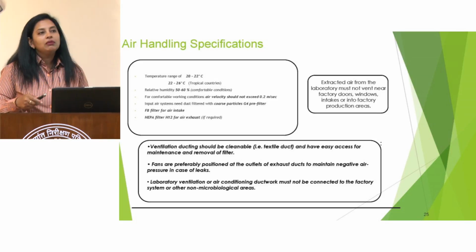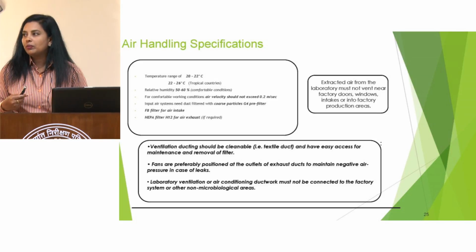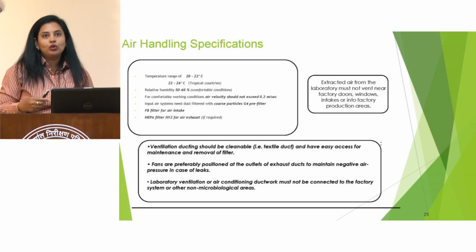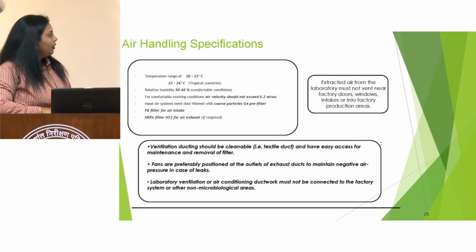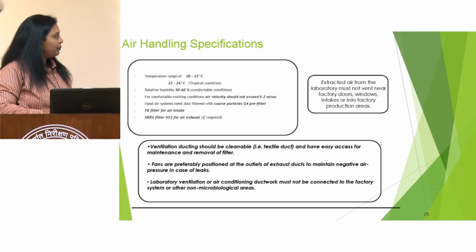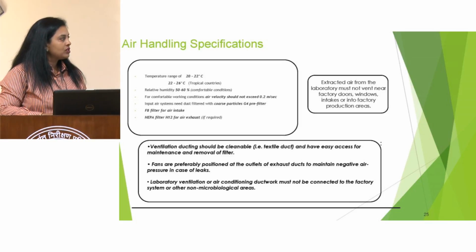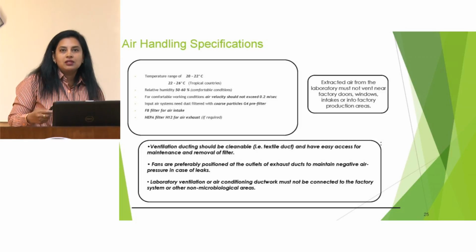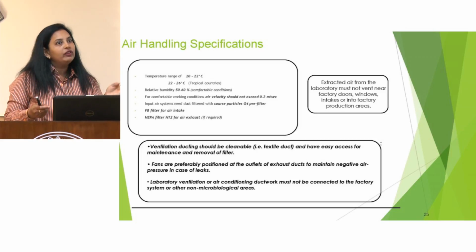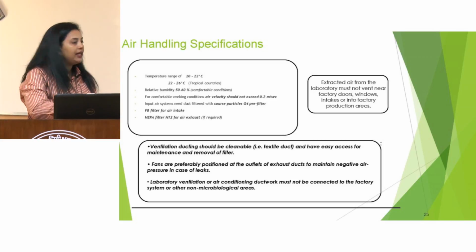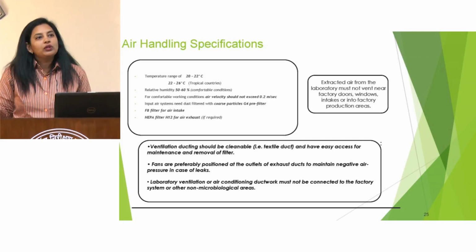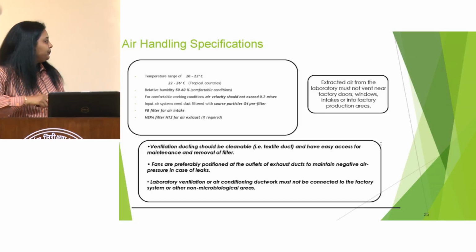So it helps in maintaining hygiene in the laboratory, because dust accumulation can happen on the ducts also. And the fans are preferably positioned at the outlet of the exhaust duct to maintain negative air pressure in case of leaks. Wherever there is an outlet, we can install an additional fan, because it will suck that air. It works the same way as the exhaust fans we put.